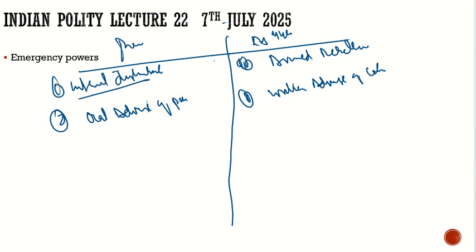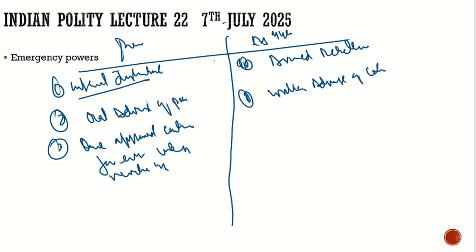Then the third change which was made: earlier, once approved, it continued forever unless revoked by the president. But it was changed to now continue only for 6 months. There would be periodic parliamentary discussion over it. So now it will continue for 6 months. Then the Lok Sabha and Rajya Sabha will decide whether they want to continue it or not.